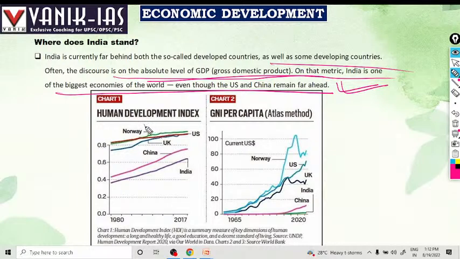See, this is Norway, this is USA, UK, China, and this is India so far as the Human Development Index is concerned. And so far as gross national income per capita, this is India, this is China, and this is UK, US, and Norway.